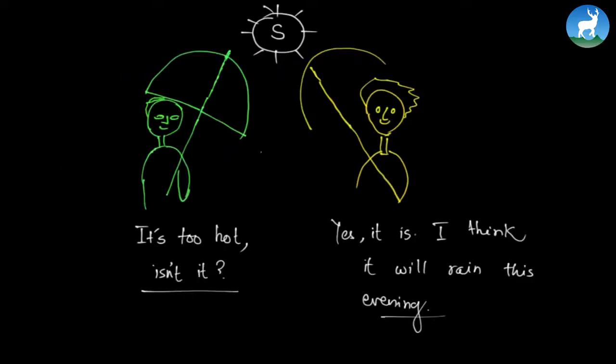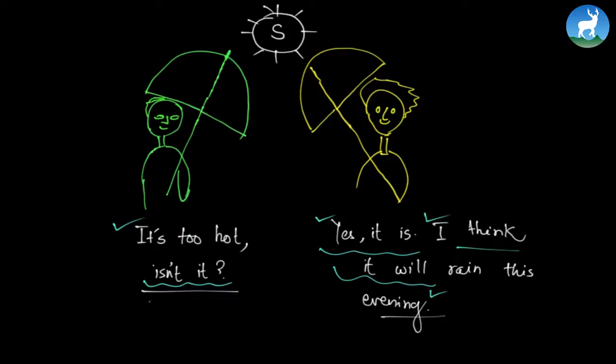Alright, here we have a boy and a girl, and they're again having a conversation. The sun is shining very bright on them, and they're both carrying umbrellas. The boy says something like, "It's too hot, isn't it?" And the girl replies, "Yes, it is. I think it will rain this evening." So what are the different kinds of structures they are following?